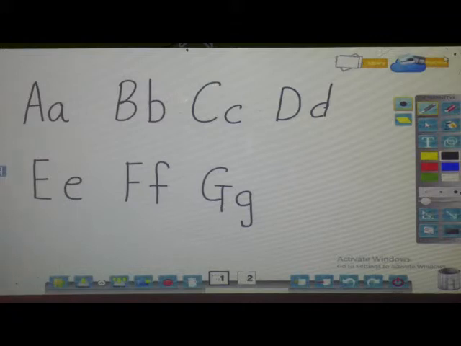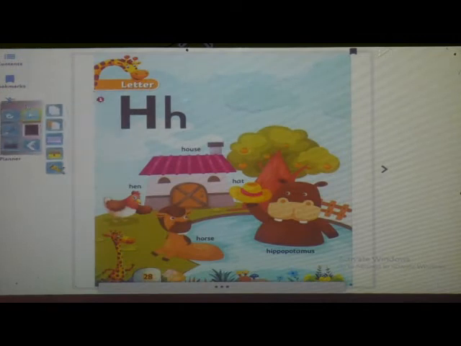Today we are going to learn capital letter H, small letter h, capital letter I, small letter i. Okay, children, now you have to open your literacy skill book, page number 28. Now you see here, before starting with this page, I will show you some objects.